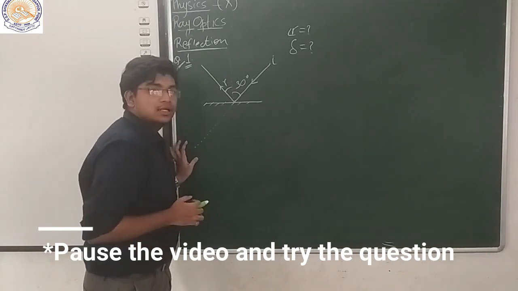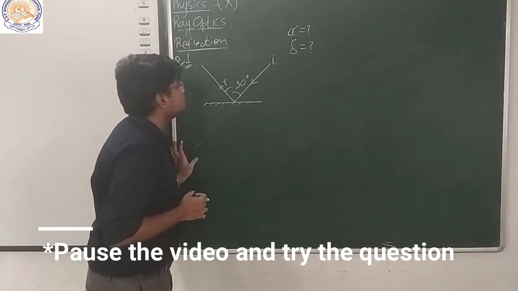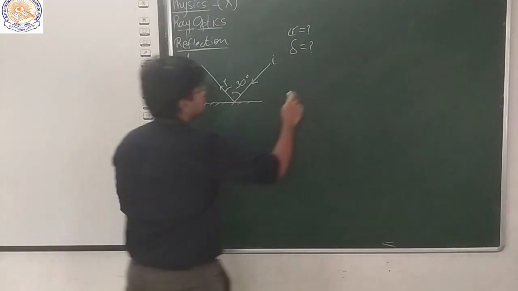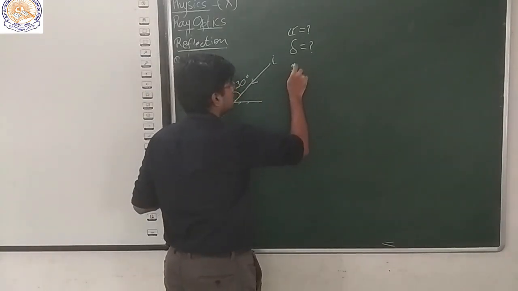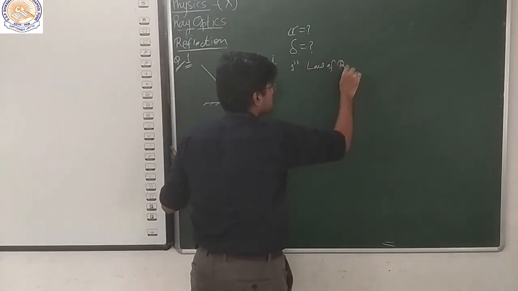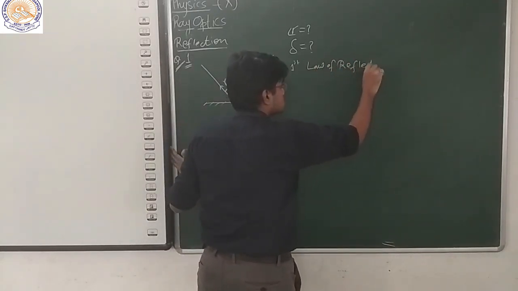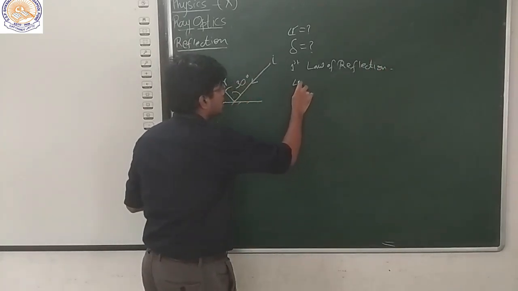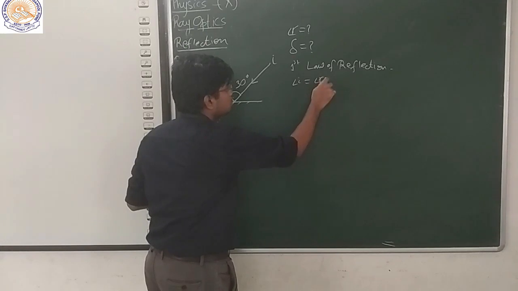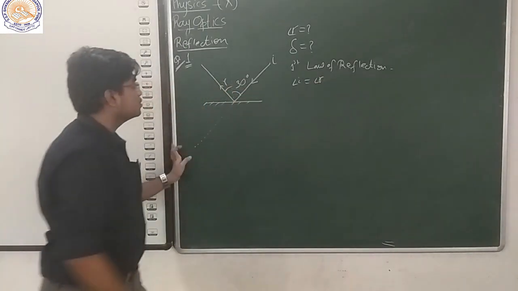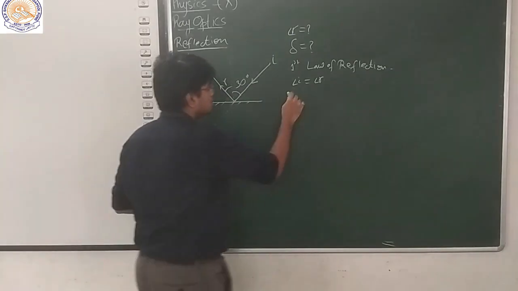Okay, let's start. So from the first law of reflection, what we know is angle of incidence is equal to angle of reflection. Now, the angle of incidence is given here.